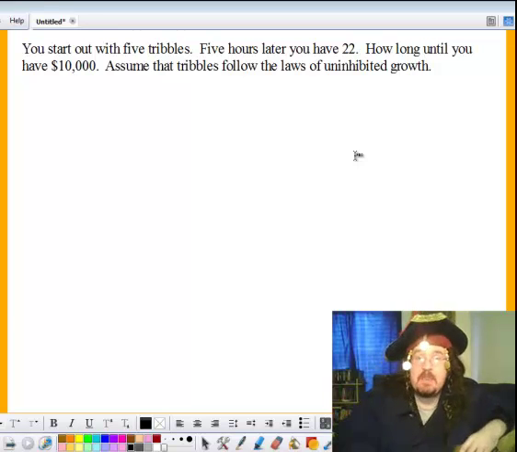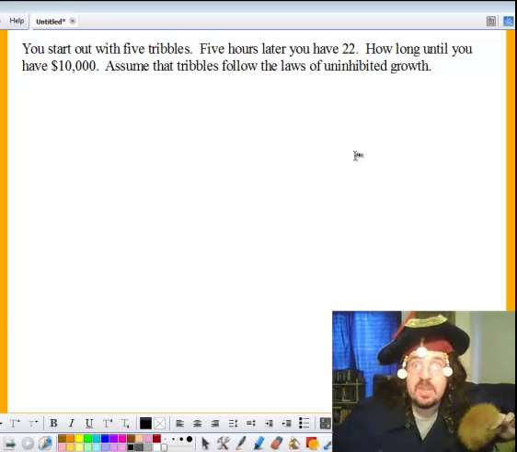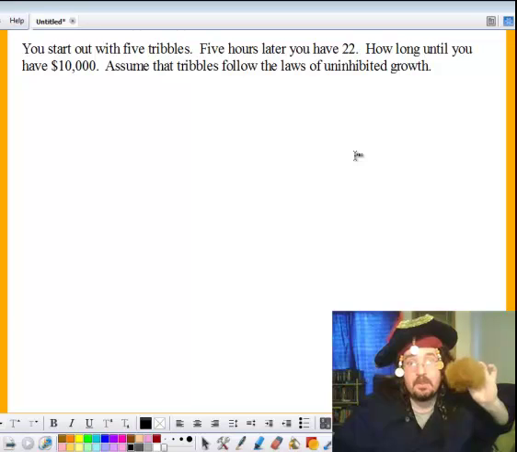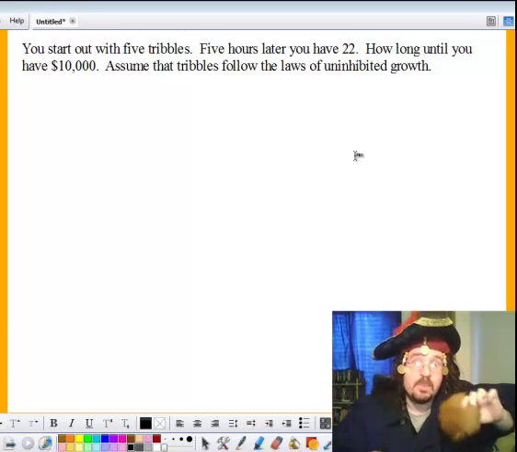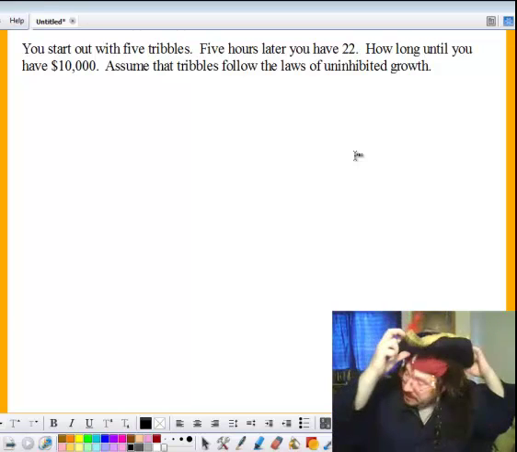Well, the next problem is about tribbles. And a tribble is like a little creature from Star Trek. And you may not know this, but pirates love to watch Star Trek. So here's a tribble. I brought one for you, but we've got to be careful because eventually they like to multiply. So there's my tribble.